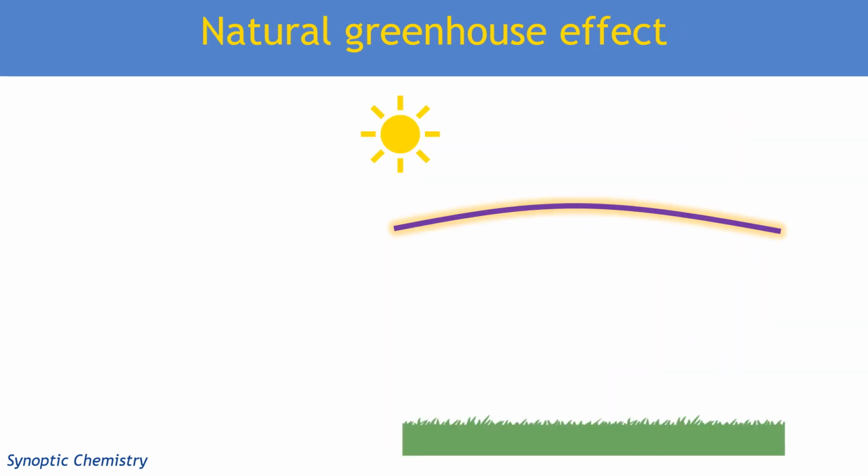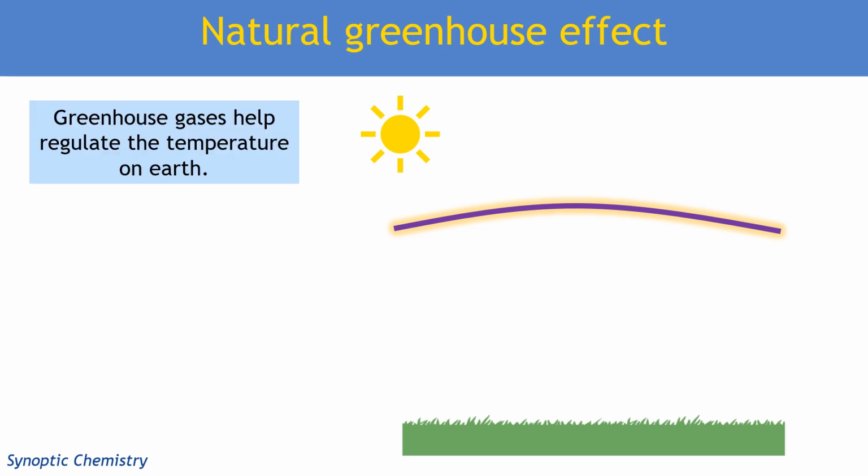So greenhouse gases are vitally important in regulating the temperature on Earth. And you may have heard some fairly vague descriptions. You may have written some kind of vague descriptions about greenhouse gases trapping heat like some sort of foil blanket around the planet. Well, that's not very scientific. It's not really going to do for A-level. So let's explain what's happening a bit more clearly, and we're not going to use anything more than fairly basic GCSE physics ideas.